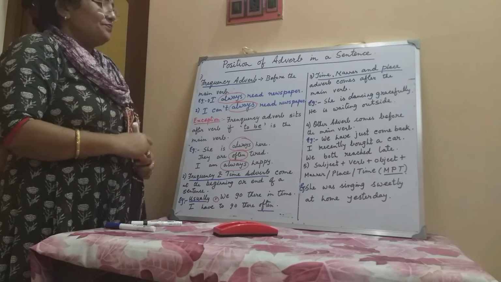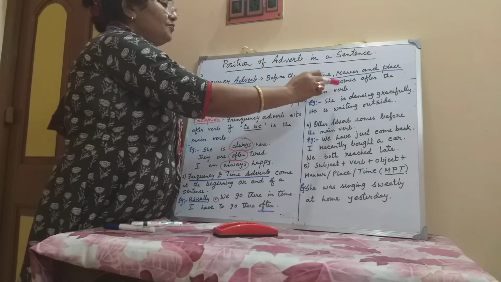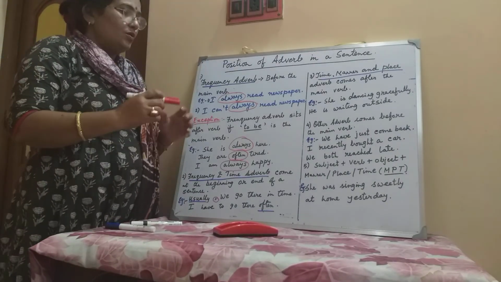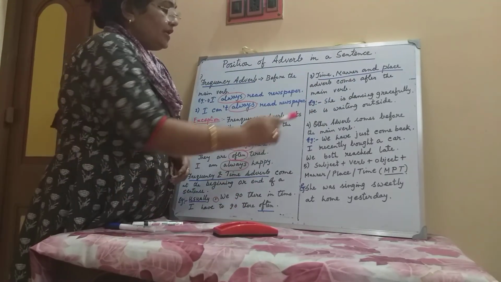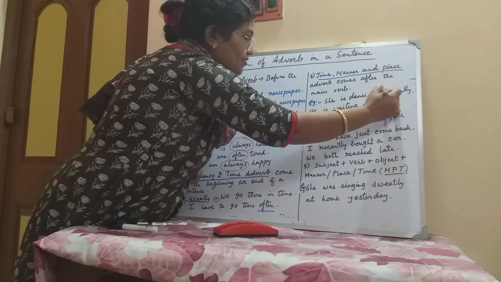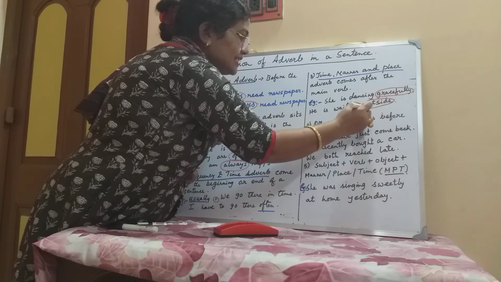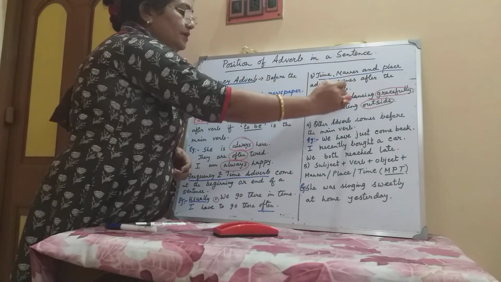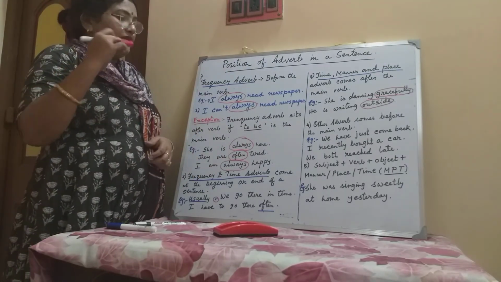Okay. Next we come to number 3. Time, manner and place adverbs come after the main verb. That is a very common rule. For example, she is dancing gracefully. He is waiting outside. Gracefully is an adverb of manner, and outside is an adverb of place. We use these adverbs just after the main verb. Dancing is the main verb, waiting is the main verb, and we are using the adverbs after the main verb.